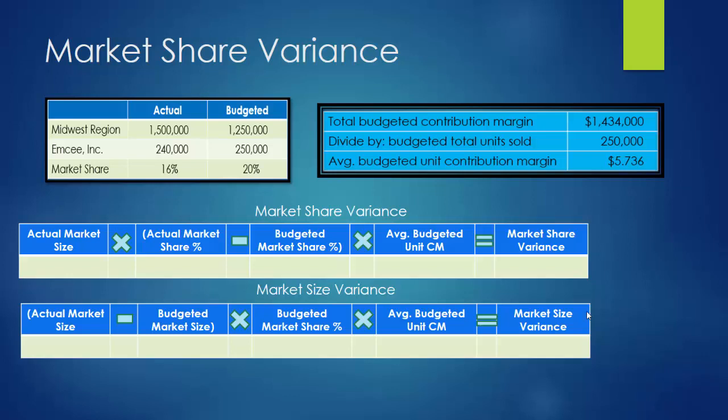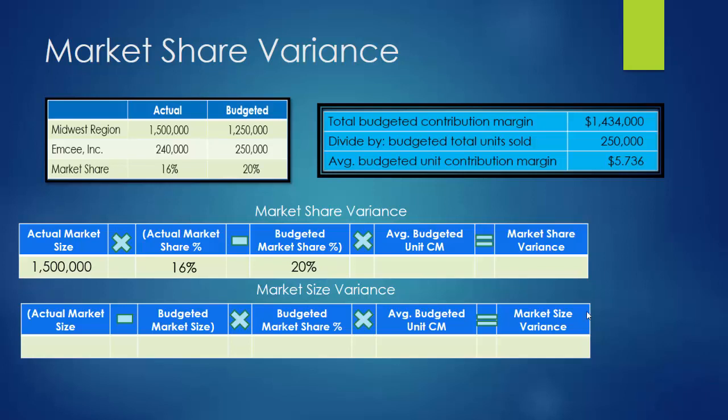And now we can use that to figure out what our market share variance and what our market size variance was. So for market share variance, we're going to start by taking the actual market size. Well, in the Midwest region, people actually bought 1.5 million of these cartons. Our actual market share, we already determined, was 16%. Against our budgeted market share, we assumed was going to be 20%.